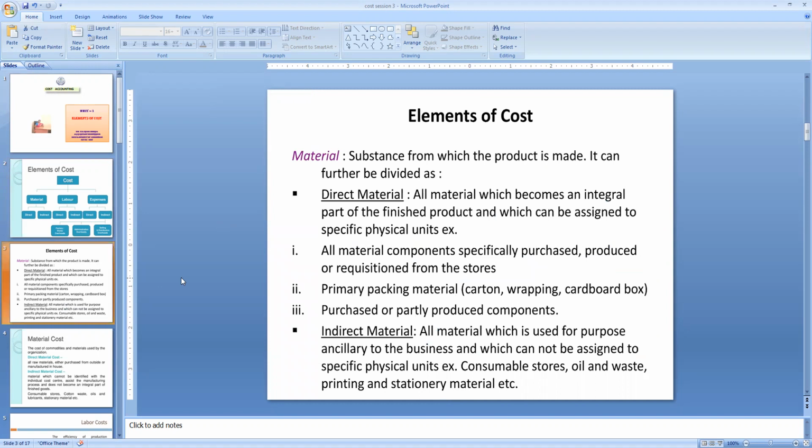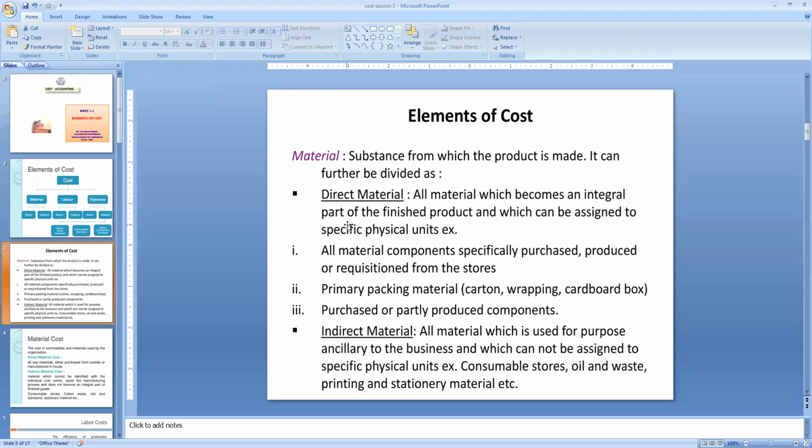What do you mean by material? Material is nothing but a substance or a thing from which the product is made. We can also call it material cost when we calculate it. It is the cost of raw materials consumed for production, that is called material cost.